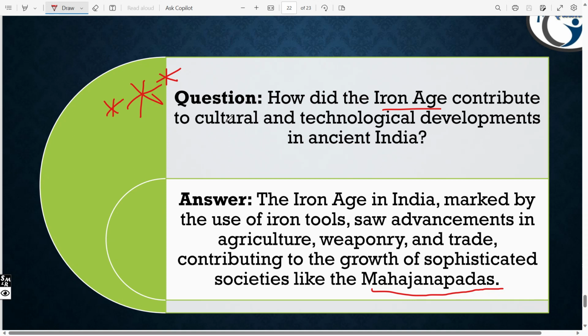This is more than enough for you. But while discussing the Indus Valley civilization from the next videos, very detailed and minute information will be covered, because there are many chances to get questions from the Indus Valley civilization onwards. But for prehistory, you just have to know this much.